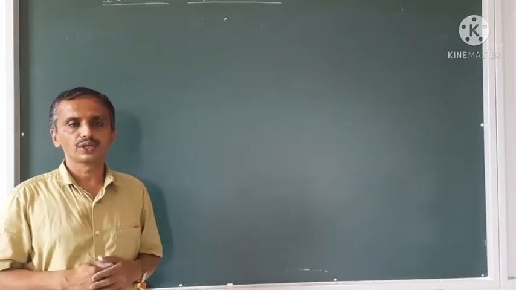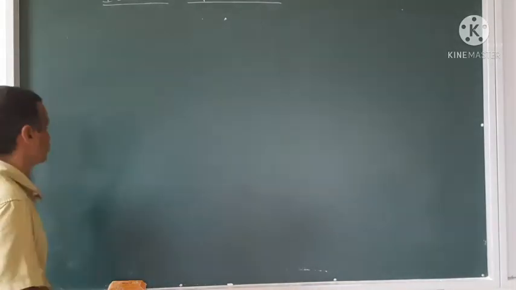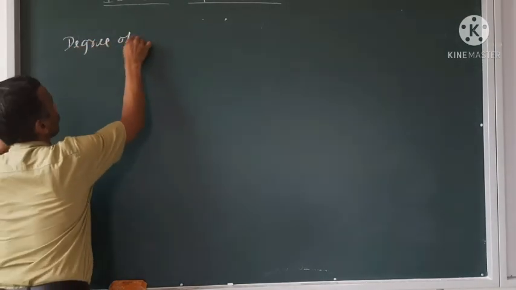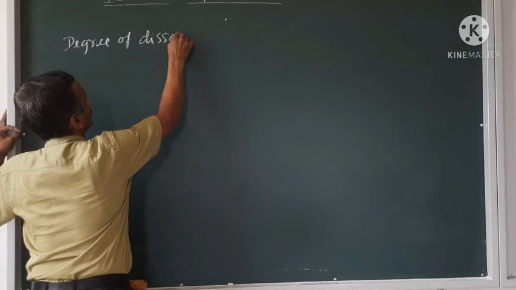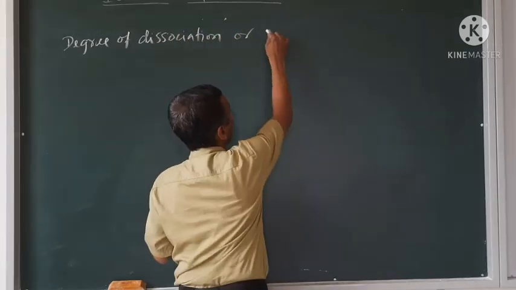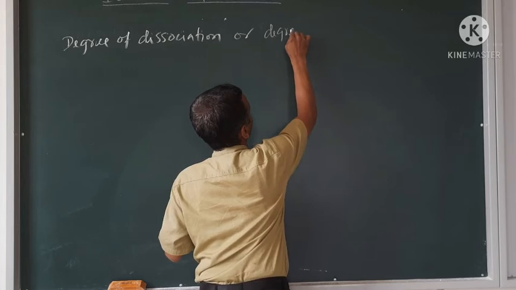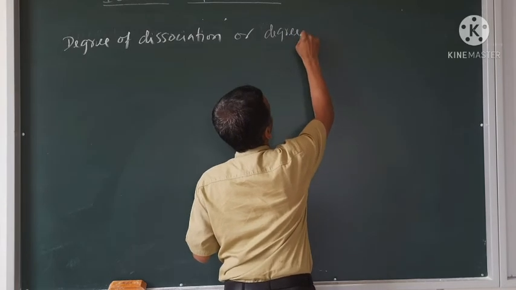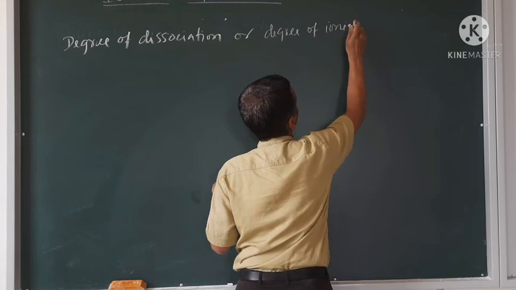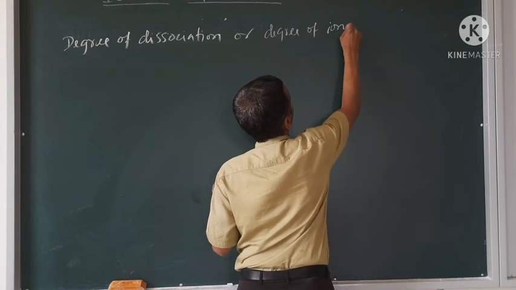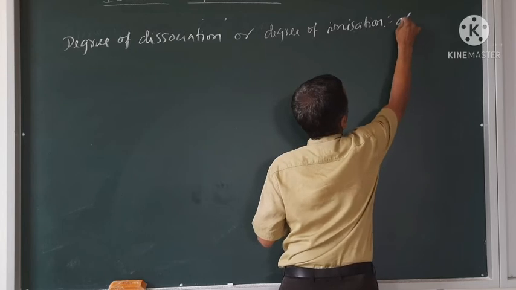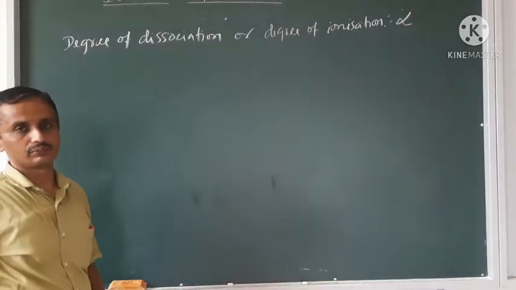Now, next one is degree of dissociation, also known as degree of ionization, and represented by the symbol alpha.